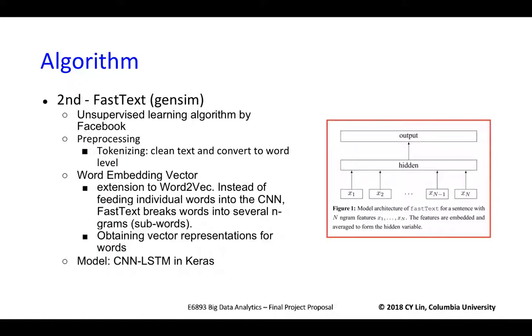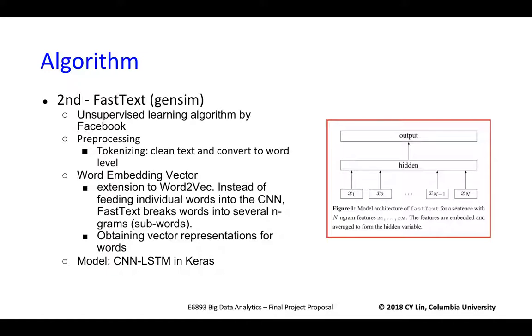Secondly, we use fastText from Gensim. It's an unsupervised learning algorithm developed by Facebook in 2016. The method is character level based, so we need to tokenize into individual words and then lemmatize the words in the pre-processing part.